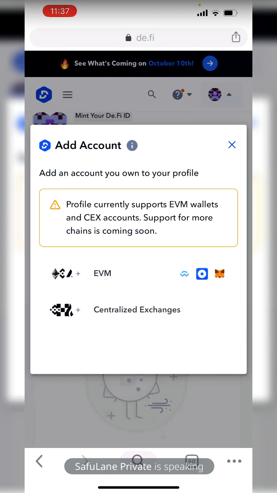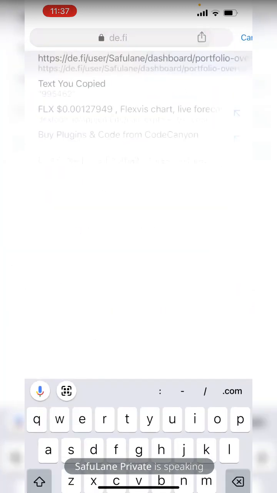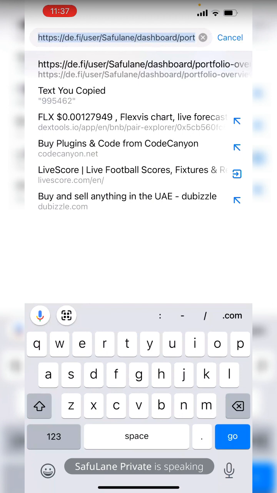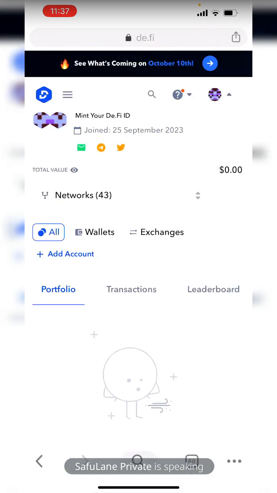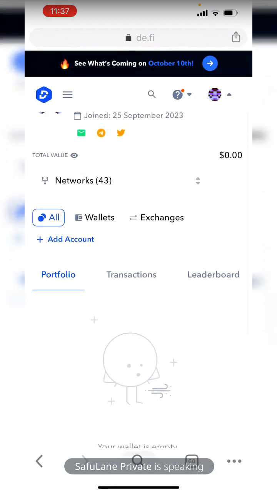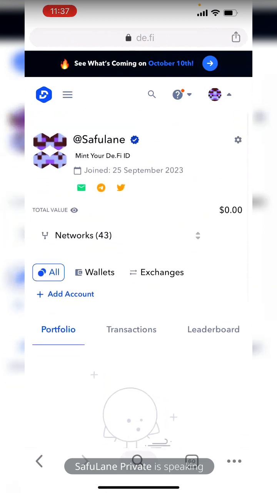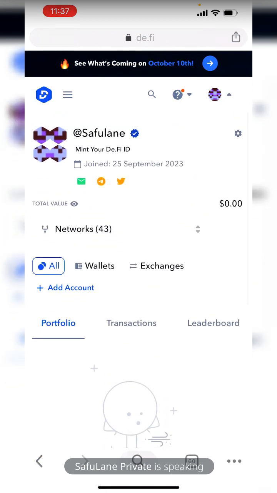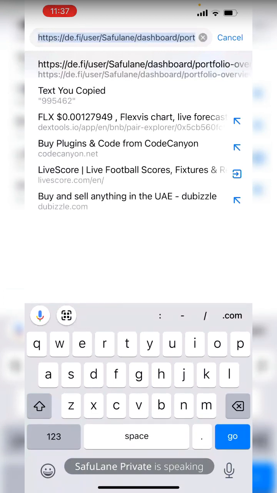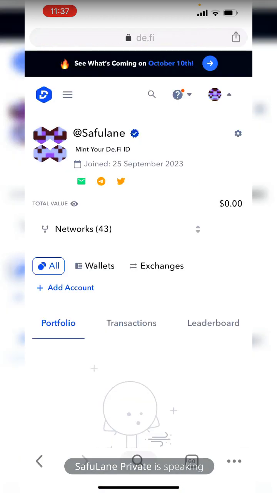Since I know that it is a safe one, don't forget to be security conscious. Before I add my account or anything, I will still double check the URL. Am I on the right URL? Okay, good, d.fi, and make sure that it's not a phishing link. So I've tried to do that again, so I don't have myself to be blamed at the end of the day. I check my URL again. This is basically to avoid clicking on a phishing link. This space is a very sensitive space.